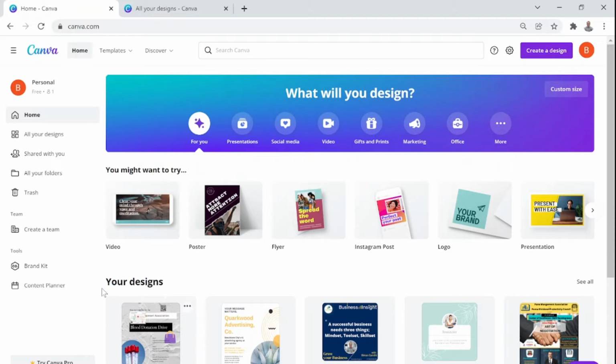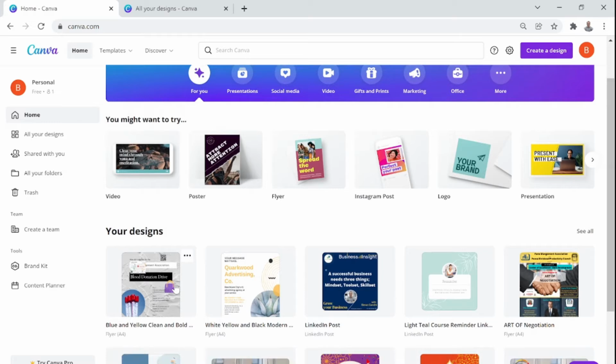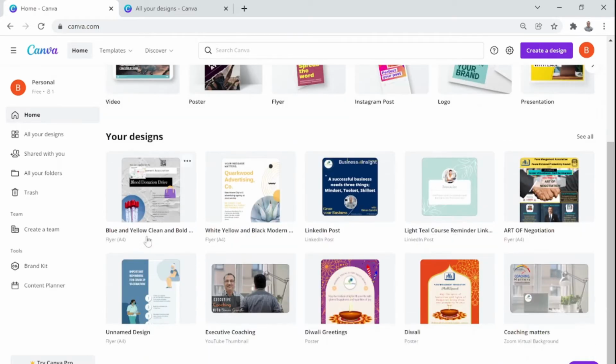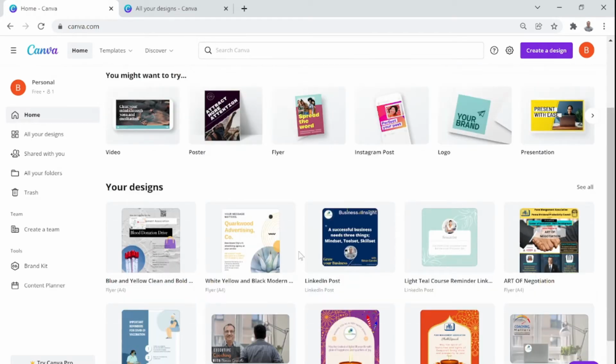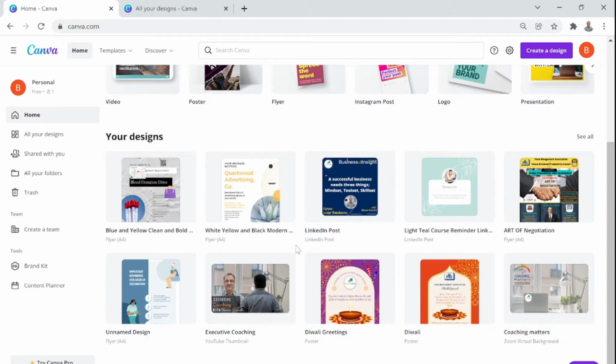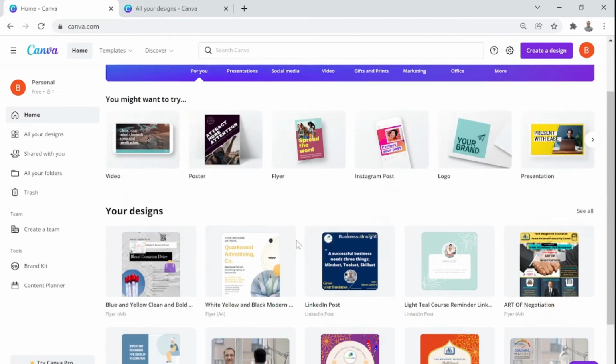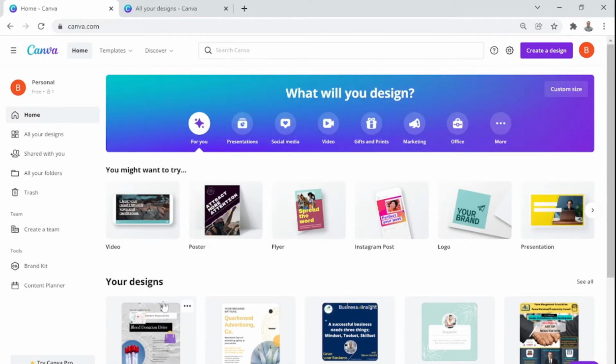Some of them say "your design," because I've been using Canva for over a year now. I have of course created some designs mostly for PMA programs, and some for my own professional purpose. I also keep playing with lots of things. So you see some of my designs also.